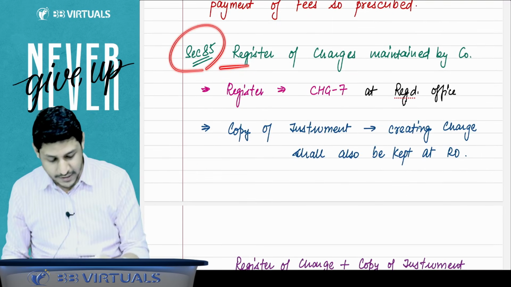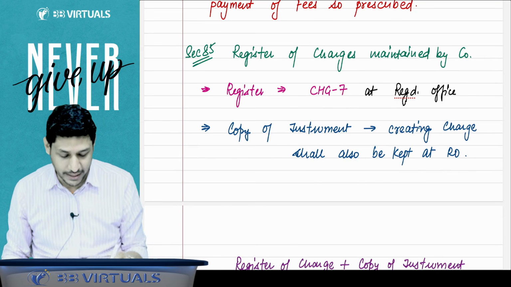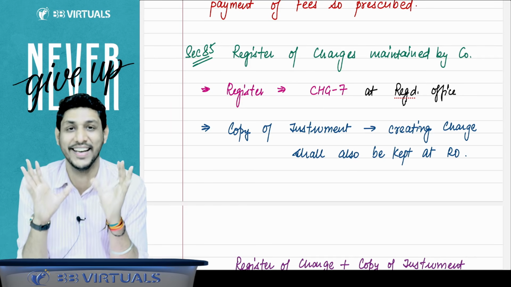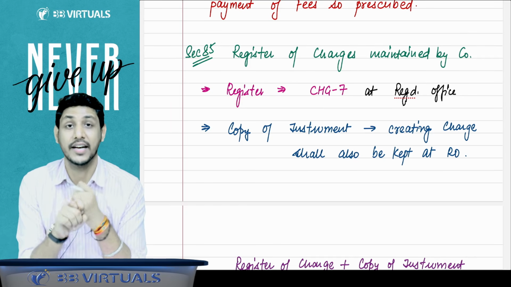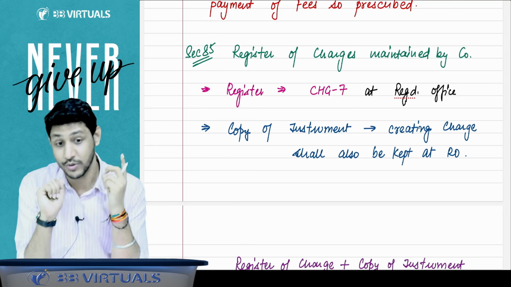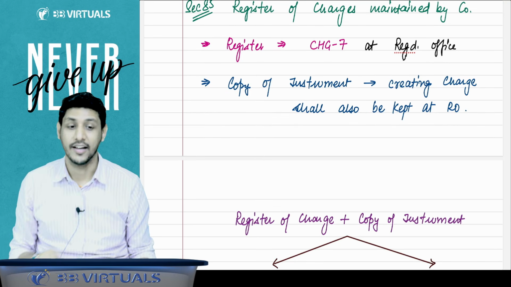Then section 85 says that the company also has to maintain the register of charges, and the company will maintain this register of charges in Form number CHG 7, and the company has to maintain this register at the registered office only. These points are important for the MCQs as well. And the copy of the instrument creating charge shall also be kept at the registered office.